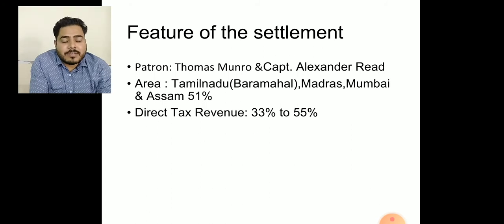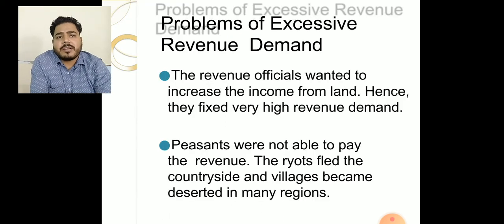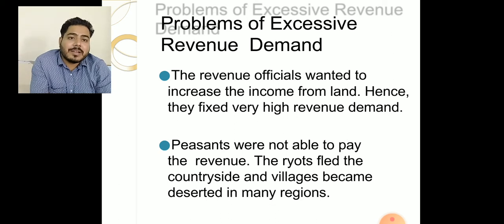How much tax revenue was collected from the Rayatwaris? The direct tax revenue collections were around 33% to 55%. These three major revenue systems also improved the situation of the British East India Company in India, but the officers of the Company wanted to collect taxes to improve their own situation. They had no interest in improving the farmers' situation or land improvements.